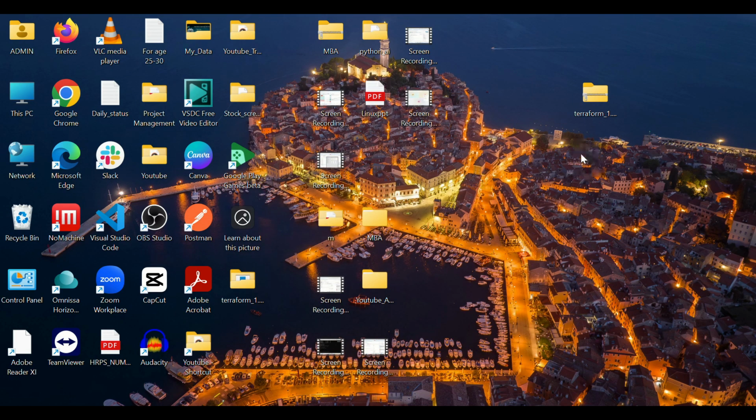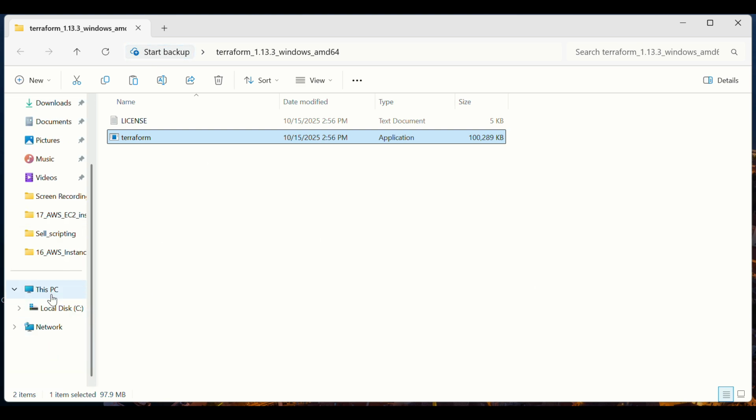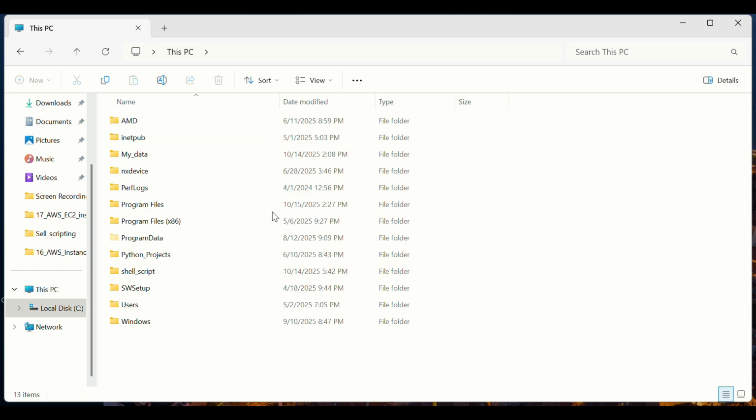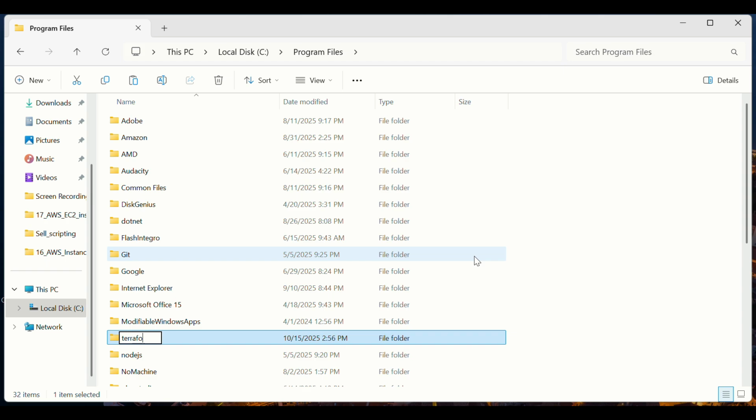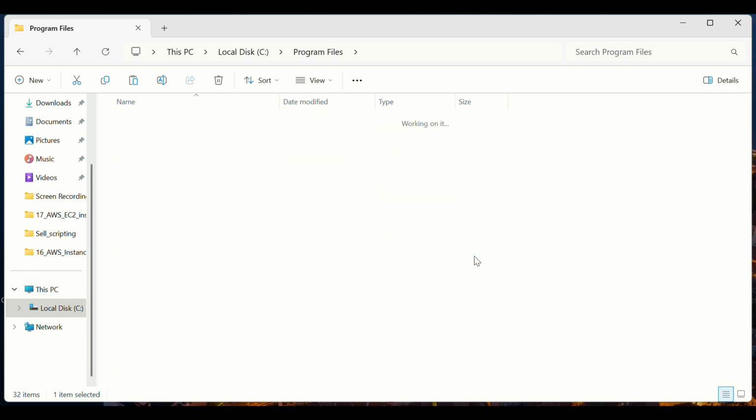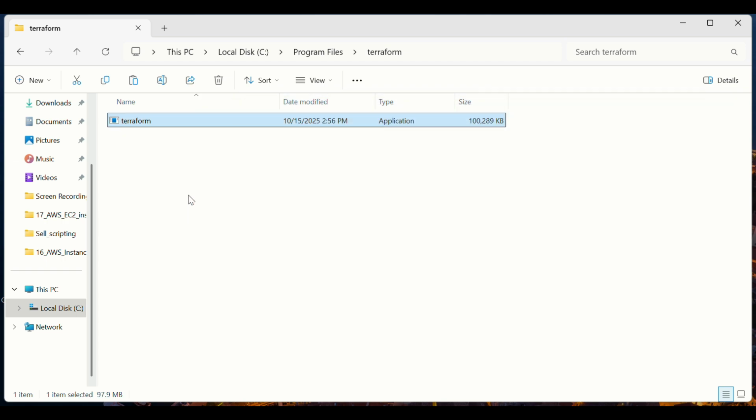Okay, go inside that folder. Then you copy this Terraform. Okay, this is the exe file. Copy this file and go here in the C drive. In Program Files, create one folder here, click on continue, called Terraform. Go inside the Terraform folder and paste that exe file. Continue. Okay, this is the exe file.